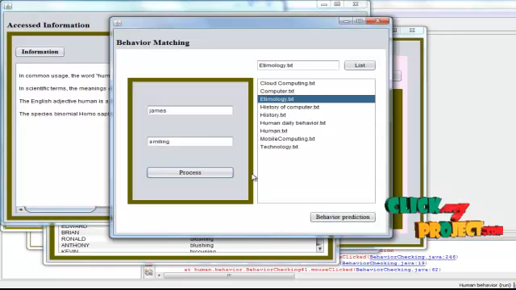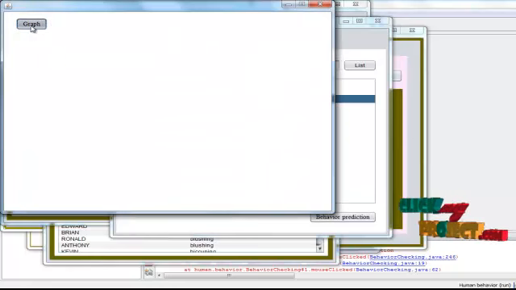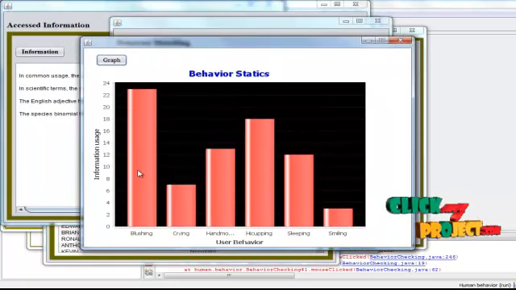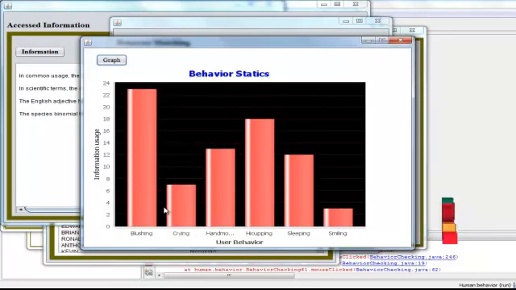Then you can give a behavior prediction. In this behavior prediction we will be giving a graph model. In this you can view how many behaviors have been viewed over informations. Blushing has been viewed 22 times, crying 6 times, hand motion 12 times, hiccuping 18, sleeping 12, smiling 2 times. These are the users which have used their behaviors to view these informations.